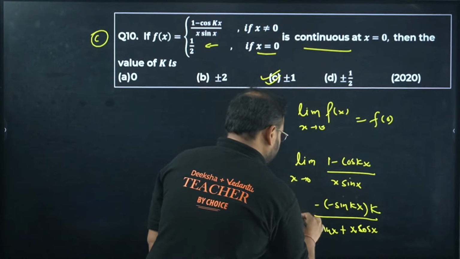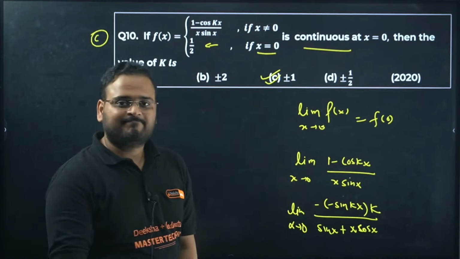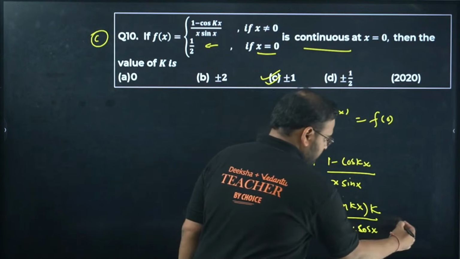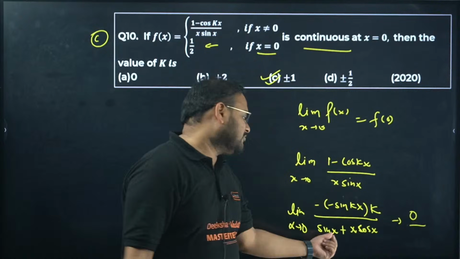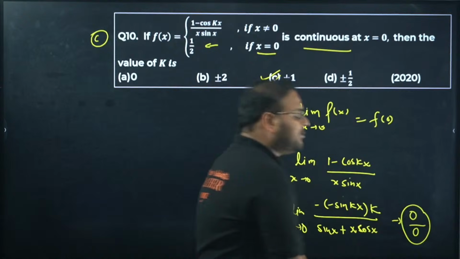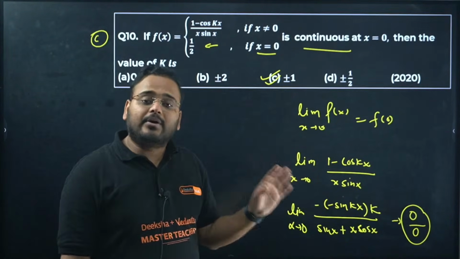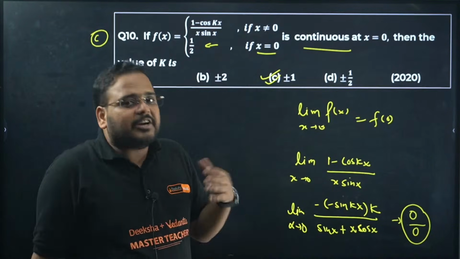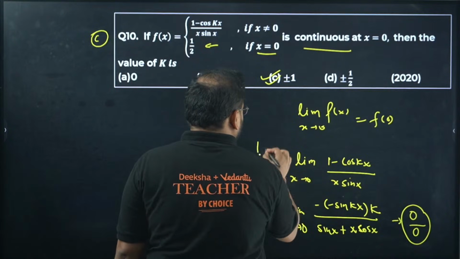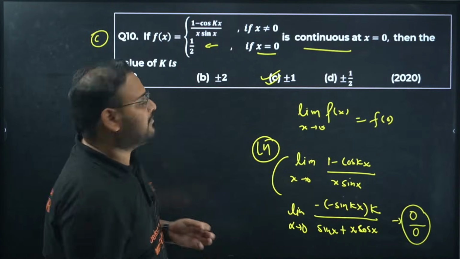Now you have the limit. If you apply x tends to 0 right now, you're still going to get what? Sine 0 in the numerator, so you'll have 0 by, check here, sine 0 is again 0, you'll have 0 into 1, again 0. This is again coming as indeterminate form of 0 by 0. We changed the limit using the LH rule because we wanted to convert the indeterminate form to a determinate form. But still after doing the first derivative with the LH rule, we're still getting an indeterminate form, so we'll do it again one more time.